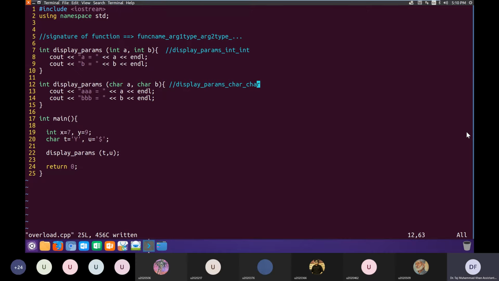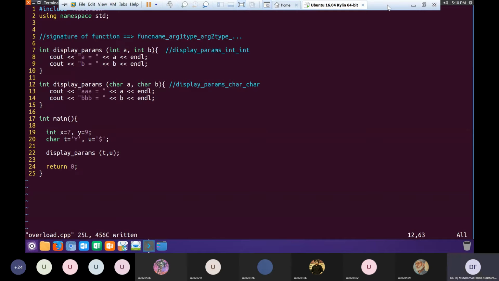So the technical name for this phenomenon is function overloading. Sometimes in terms of languages, we use this concept that a word can have multiple meanings. The same word, when used in different contexts, could have multiple meanings.